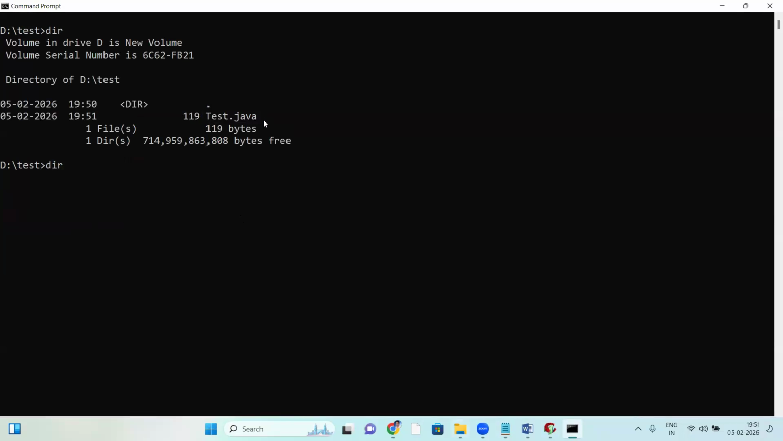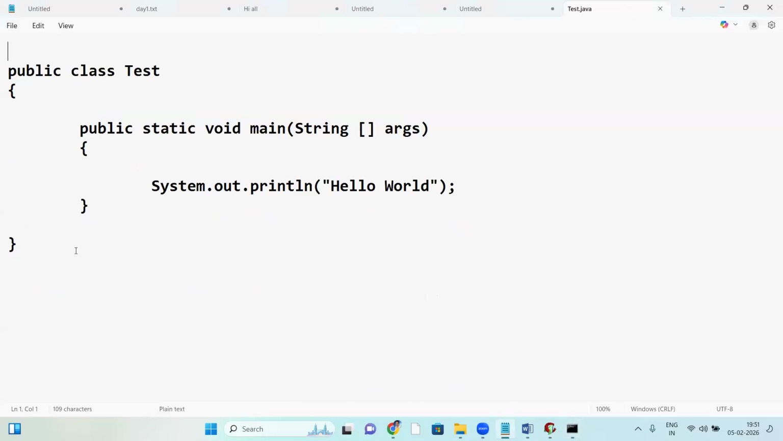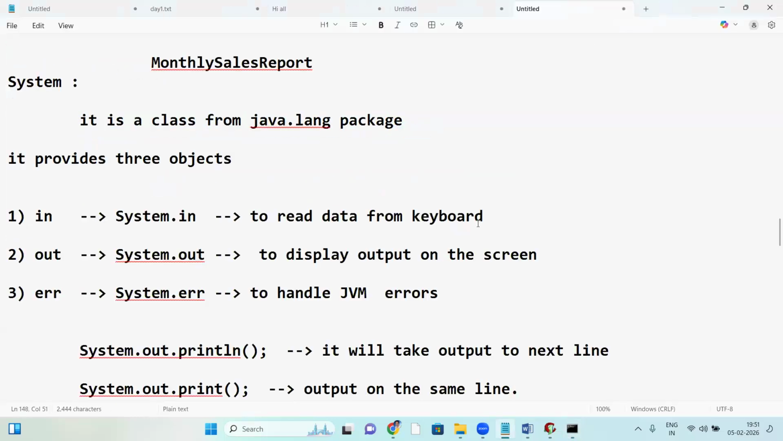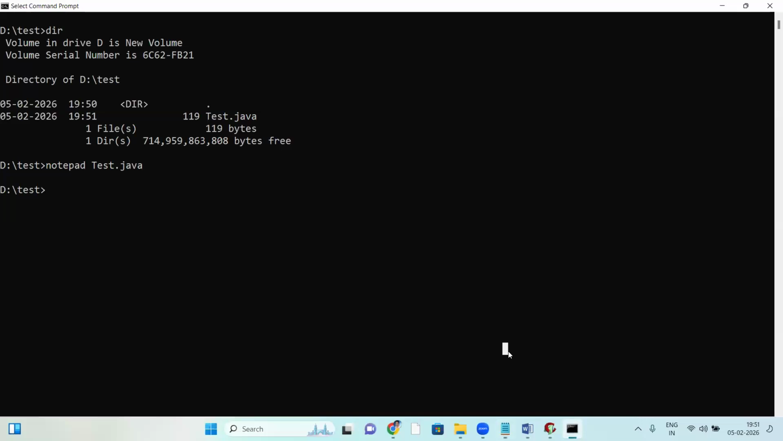Test.java is a source file. See, this is a Java source program, so this is source code. Now the source code is compiled. Javac is the Java compiler. Yes, compiled, no error.